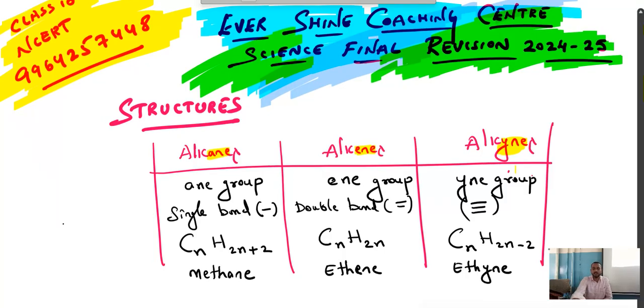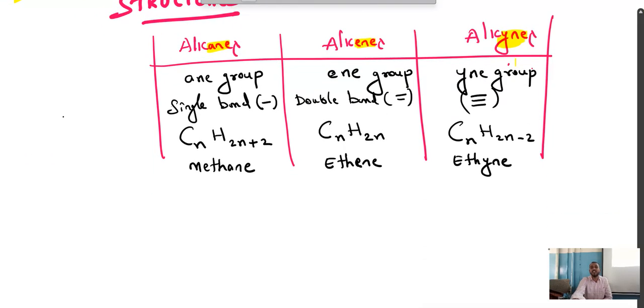Now let me begin. How to draw the structures of alkanes, alkenes and alkynes. It's very simple and easy. Before starting that, I'll give you one small logic. Different people use different types of shortcuts to remember. That's it. Now let me show you how to remember those.